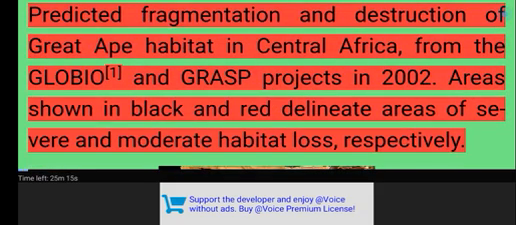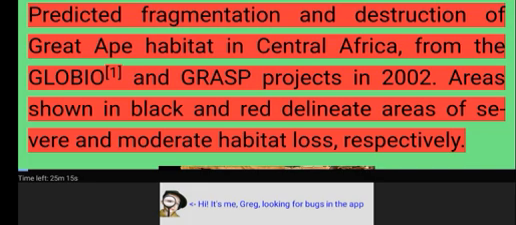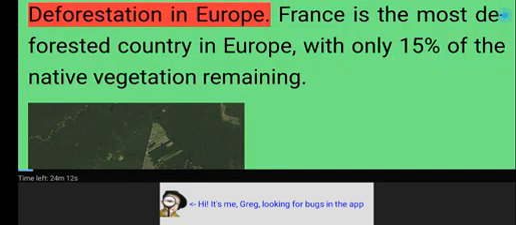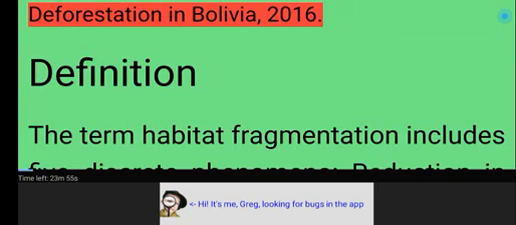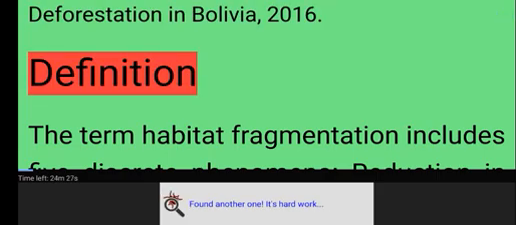Predicted fragmentation and destruction of great ape habitat in Central Africa, from the GLOBIO and GRASP projects in 2002. Areas shown in black and red delineate areas of severe and moderate habitat loss, respectively. Deforestation in Europe. France is the most deforested country in Europe, with only 15% of the native vegetation remaining. Deforestation in Bolivia, 2016.